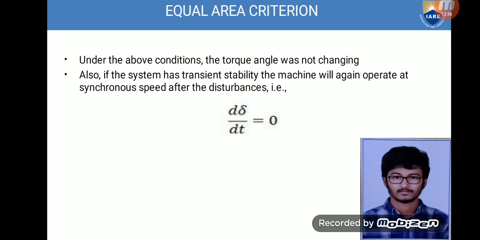So the area of acceleration is the integral from delta naught to delta c of Pm minus Pe d delta. The area of deceleration is given by the integral from delta c to delta m of Pm minus Pe d delta.